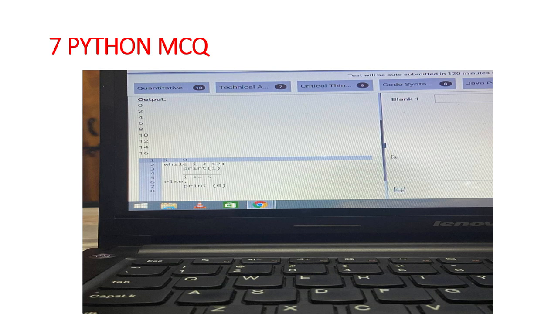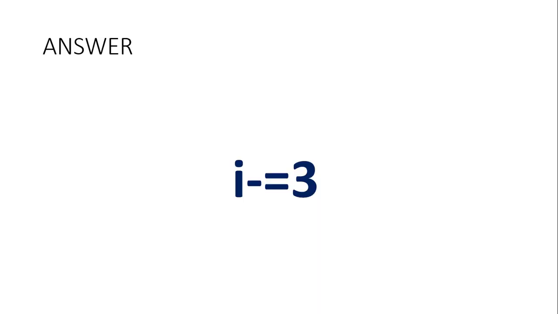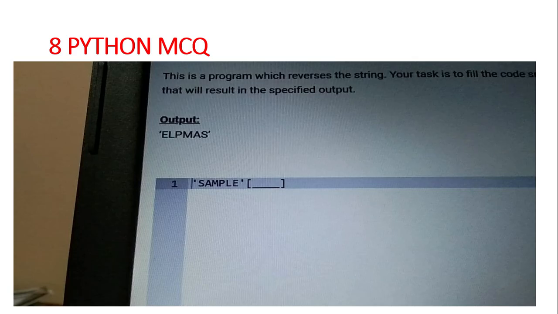We should first have i equal to 0, then it will come into the while loop and print 0. Then we should fill in the blanks. The answer would be like i minus equal to 3. This is the answer you want to fill in the blanks.